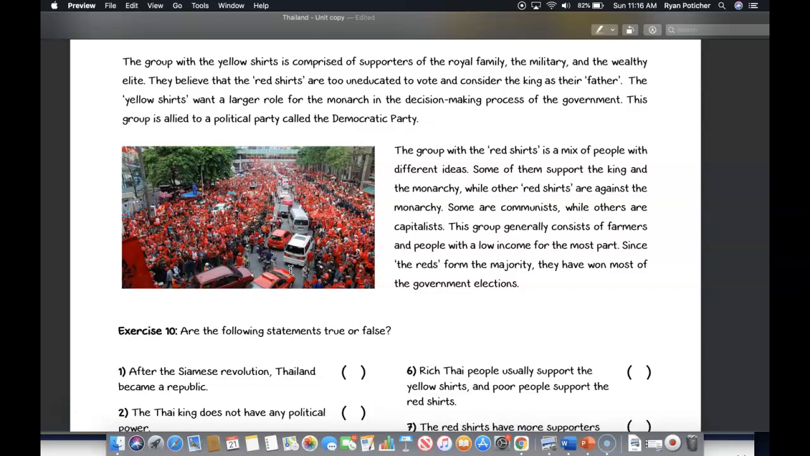The group of red shirts is a mix of people with different ideas. Some of them support the king and the monarchy, while other red shirts are against the monarchy. Some are communists, while others are capitalists, and the group generally consists of farmers and people with low income for the most part. Since the Reds formed the majority, they won most of the government elections.